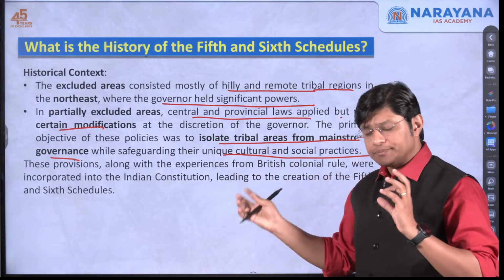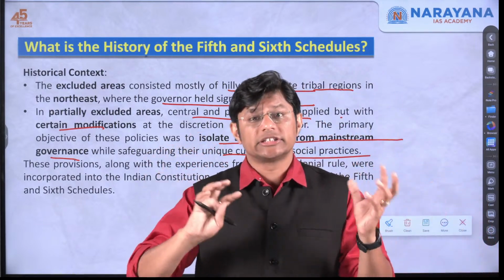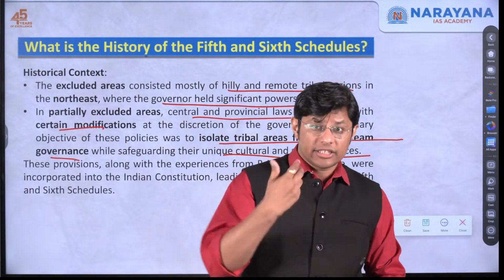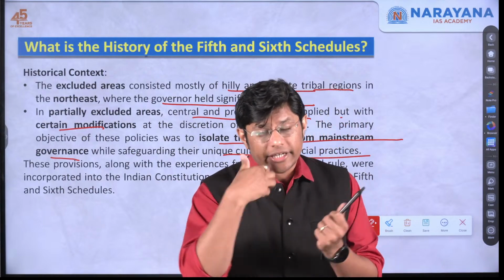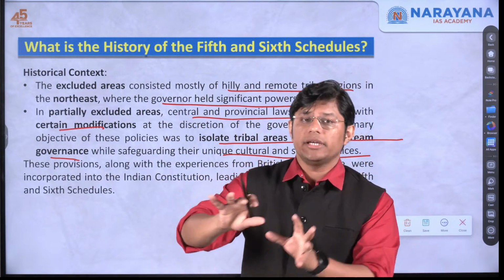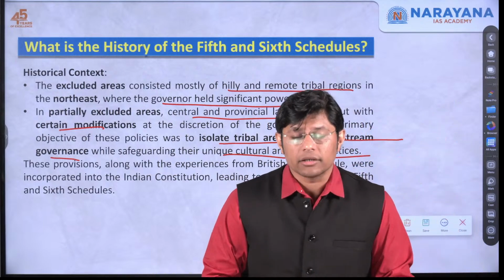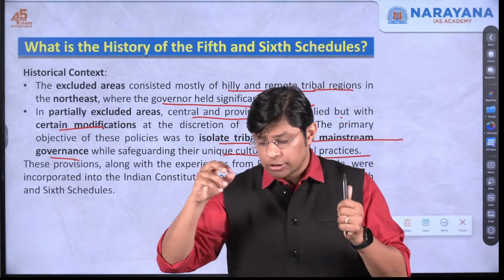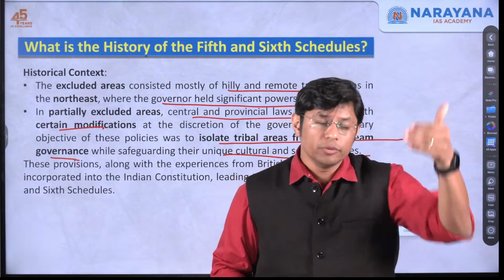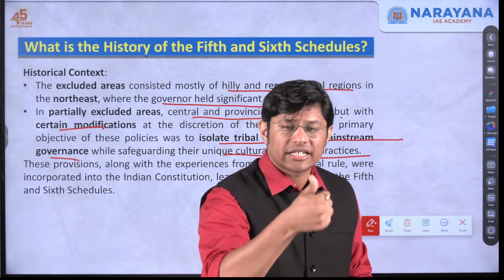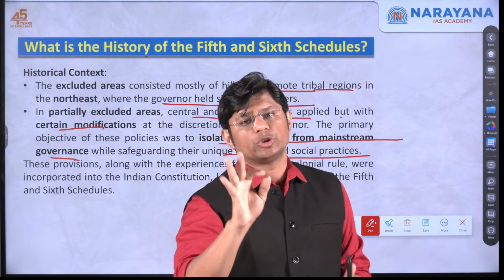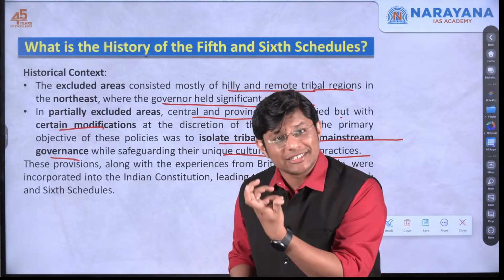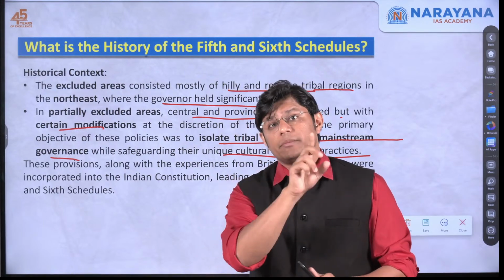So these concepts or privileges, excluded and partially excluded areas, which were given to the tribal people, were given, one, to keep the tribals away from the mainstream governance, or for that matter to keep the tribals away from the independence movement, so that the tribals should have no idea about the independence movement going on in our country, and second, to safeguard their cultural and social practices, right? Which means the fifth and the sixth schedule can be traced back to the British colonial practices.